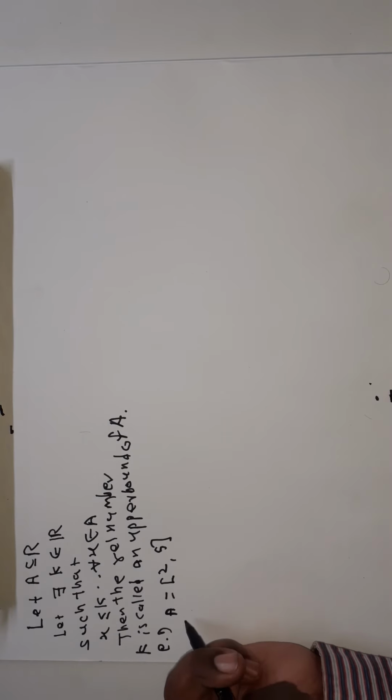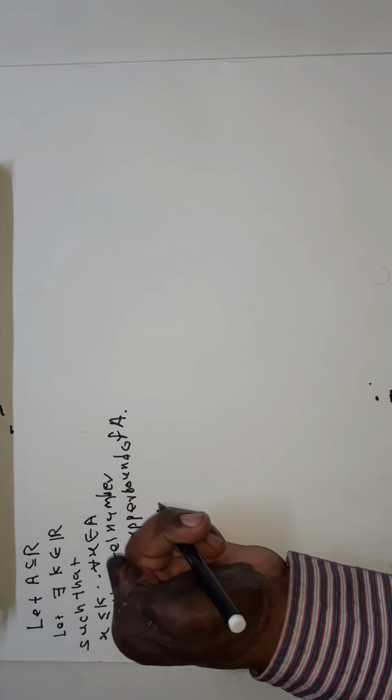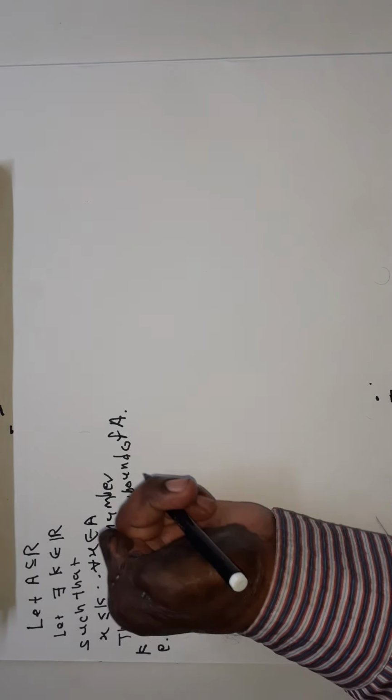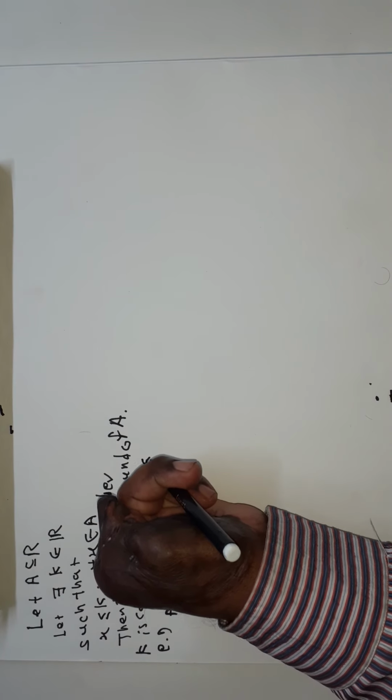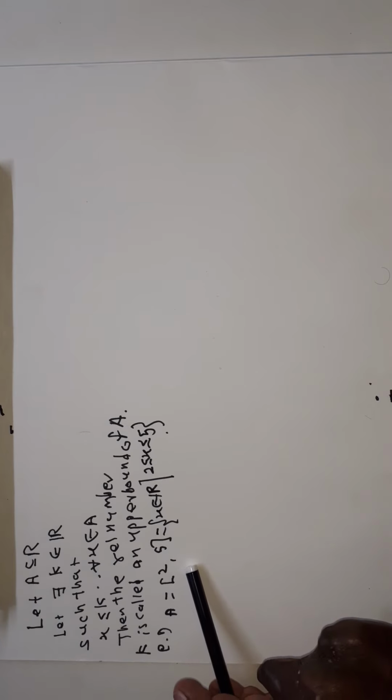Suppose A is the set, the closed interval [2, π]. It is the set of X belonging to R such that 2 is less than or equal to X, and X is less than or equal to π. So if X is any element of A, then X is less than or equal to π, so π is an upper bound of A. Similarly, 6 is an upper bound of A because each number X of A is less than 6. 7, 8, 9, 100, 1000, 1 lakh, 1 crore, all are upper bounds of A.